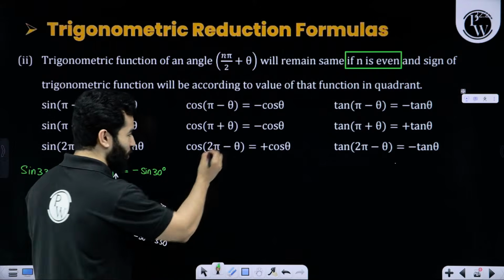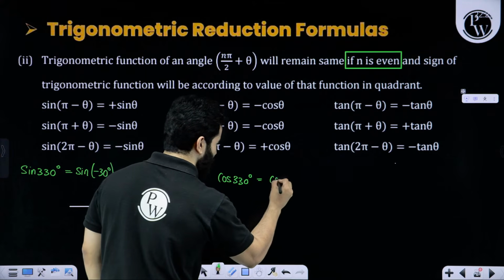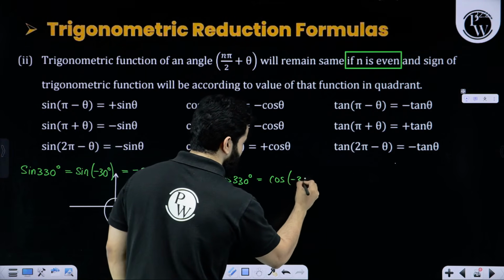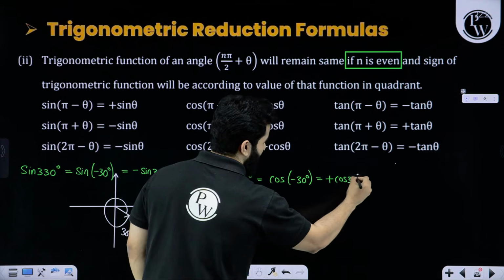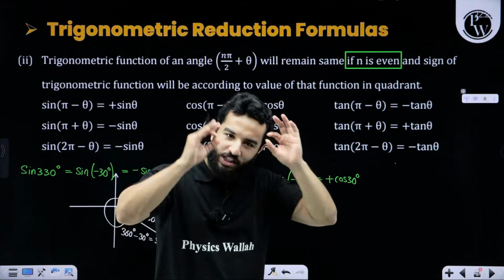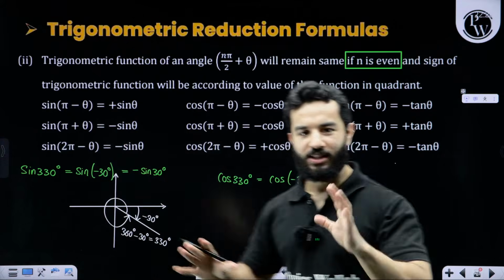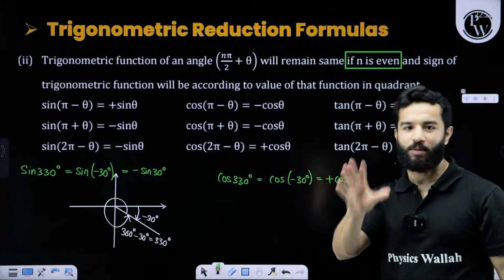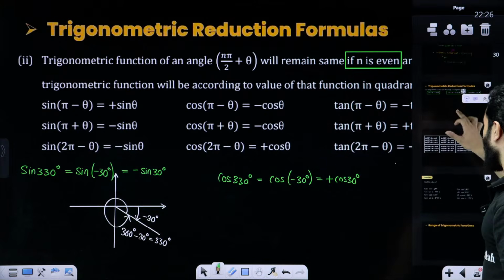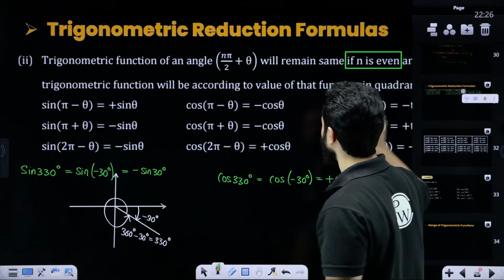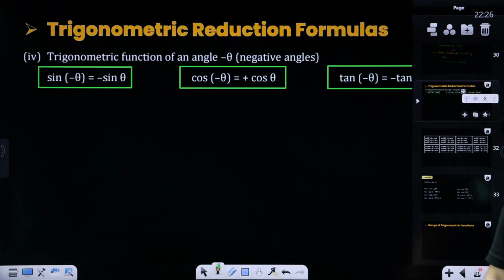See, for cos, 330 or cos minus 30, both will give the same answer, that is plus cos 30. And again for tan it is minus. So simply remember it for cos, that cos will eat that minus sign. Cos is going to eat that minus sign, remember this, right? All the other trigonometric functions will give out the minus sign, minus of sine theta and minus of tan theta. Clear? Done?